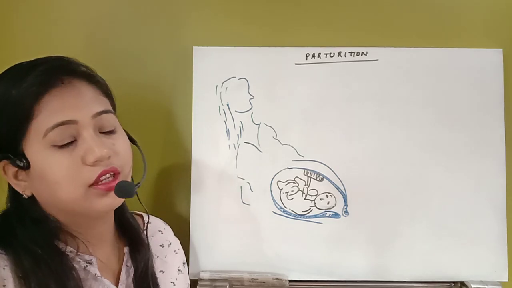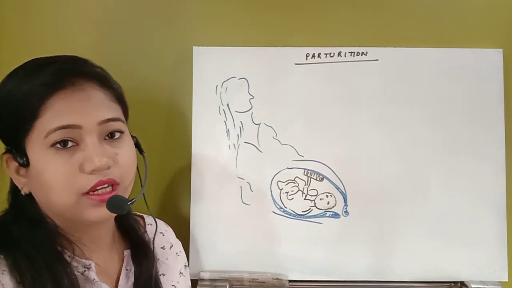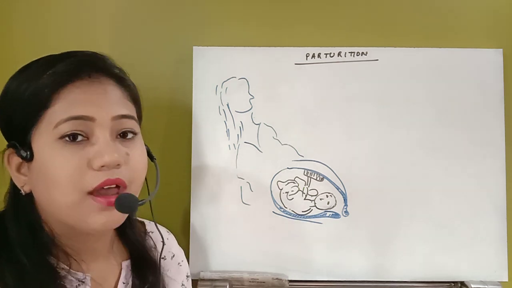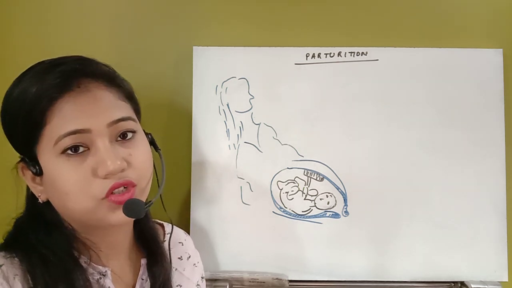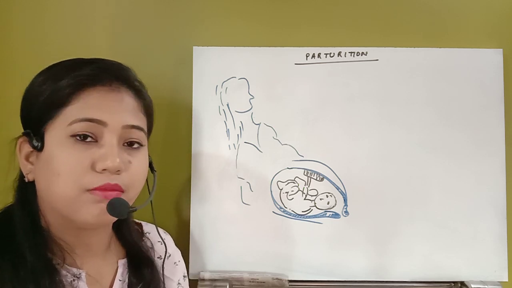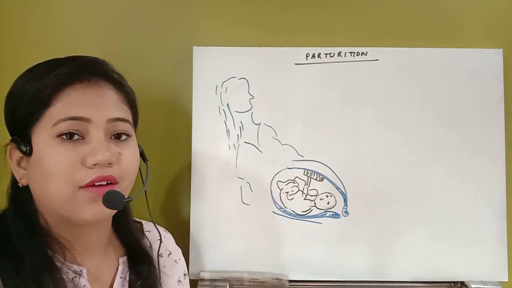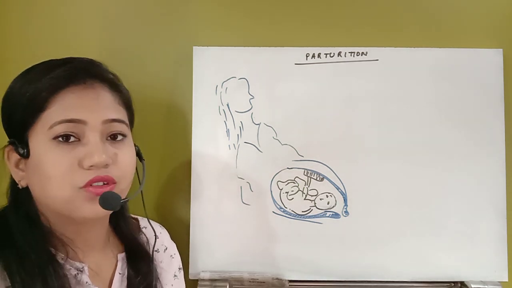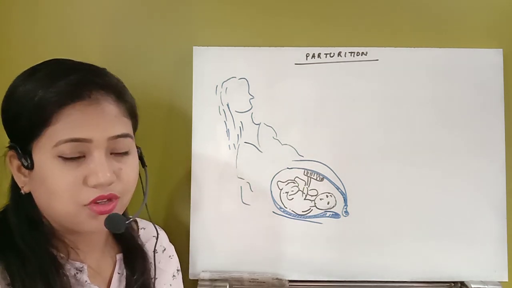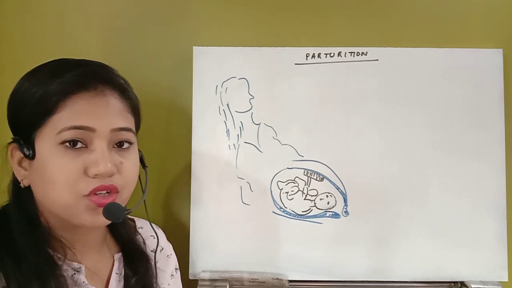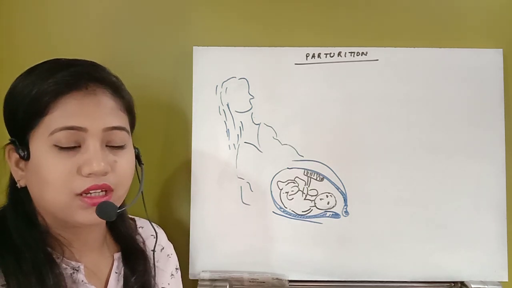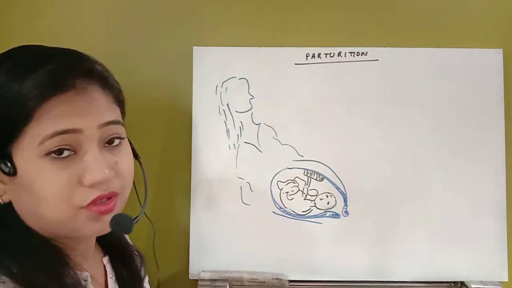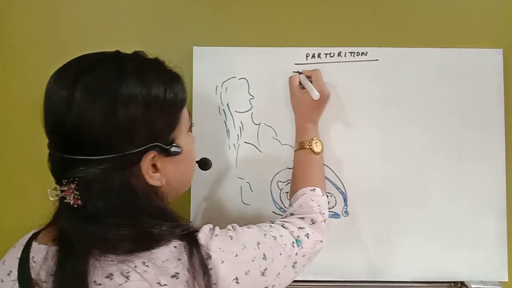Hello students, now we are going to start with the next process after the process of pregnancy, which is parturition. Parturition means the expulsion of the baby from the mother's uterus after the completion of the complete gestation period. So just see, after 9 months, what happened to the mother's as well as the fetal body, that the baby will be expelled outside. See, the process parturition, the definition would be